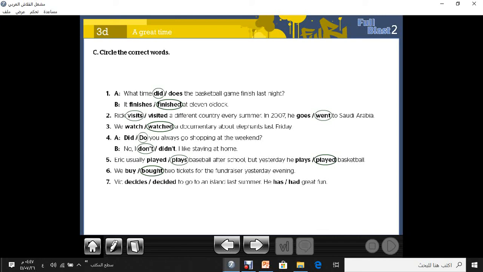The last sentence in this exercise, number 7. Vic decides or decided to go to an island last summer. Last summer. So this is past simple. I think you have learned the past simple and present simple, and we have got a lot of exercises on it. Decided, past simple. He has or had great fun? He had.